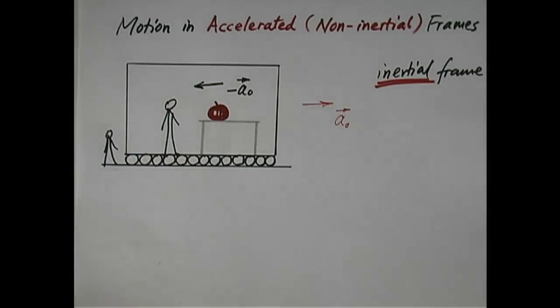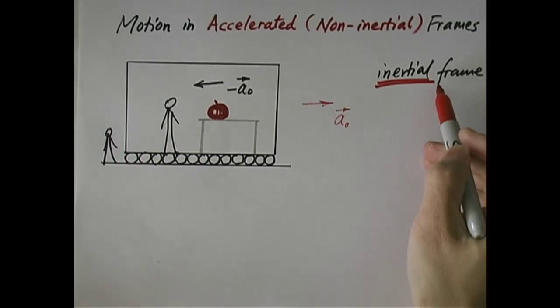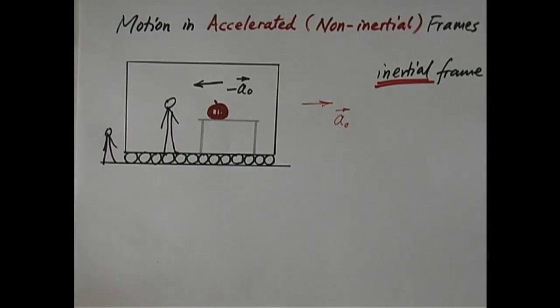And therefore, we're doing accelerated motion, even though these are pretty small accelerations. But the idea is that a true inertial frame, which has no acceleration whatsoever, is very difficult to obtain. We live in a non-inertial frame, and often we have to study a phenomenon which takes place in a non-inertial frame.